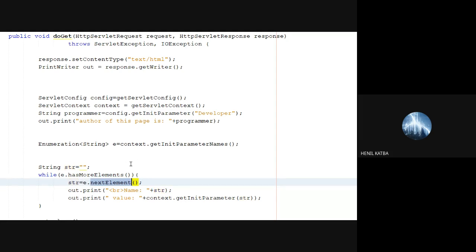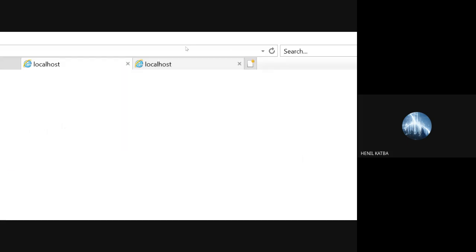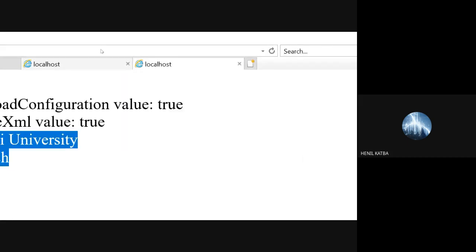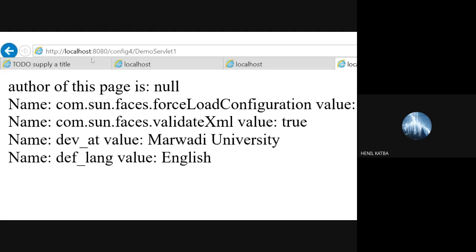That is being taken in the second iteration of your while loop, right? And that's how it is going to display your output like this. Fine. These two are internal. And this is init param, which we have not set for servlet 1. That's why it is null. Okay.